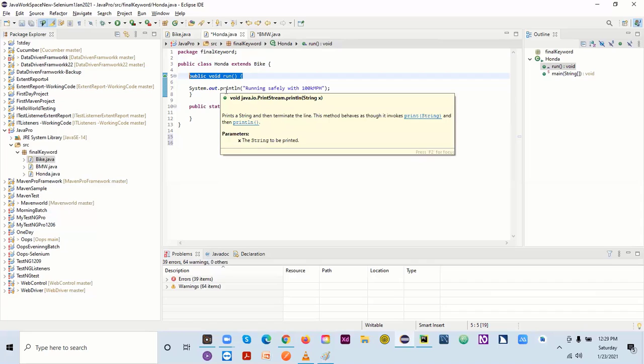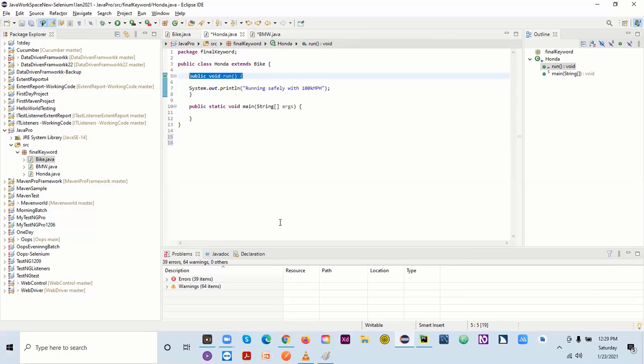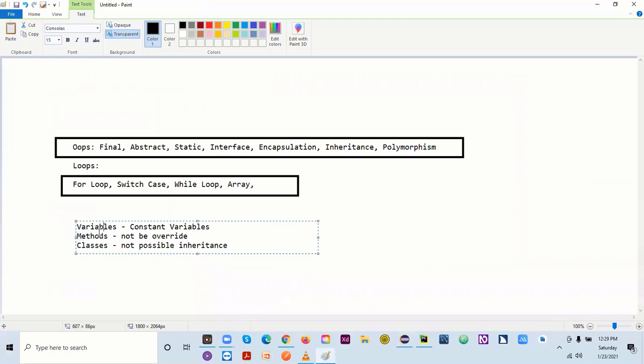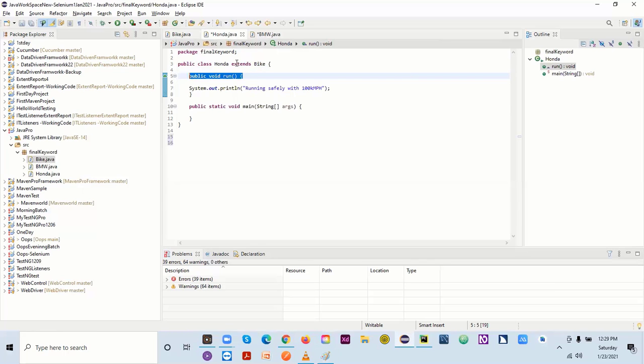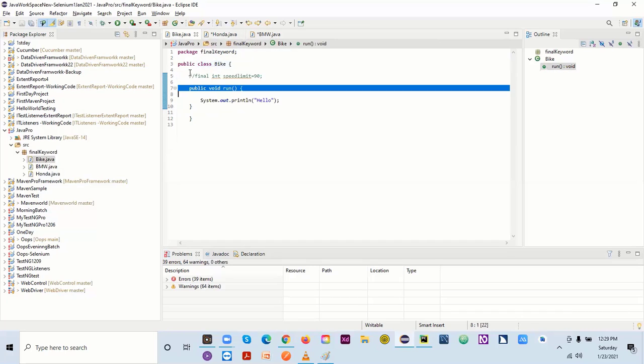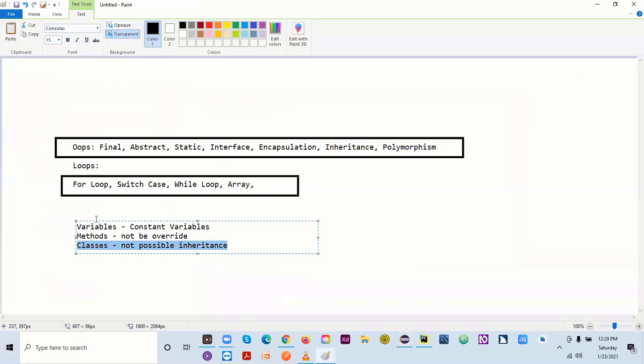And then we also have one more thing, which is a class. If you talk about the class, we just saw variable and method: it will be constant, the value will not be changed, and the method will not be overridden. Now we'll look into the class, which will not be inherited. Inheritance is not possible. Right now it's working because see, we have public here. This is not the final keyword I use here. In bike as well, there's no final keyword, right? So we saw the variable level and the method level. Now we will see the class level.